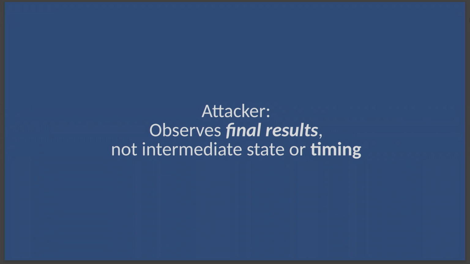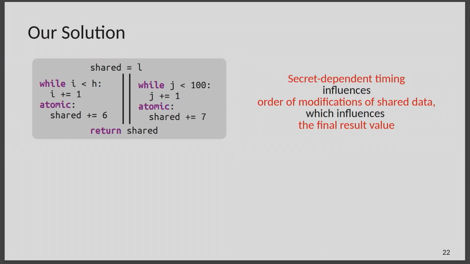And so for the rest of the talk, I'm going to try to solve this problem. So I'm going to assume from now on that our attacker cannot see timing, cannot see intermediate results, can only see the final output of the program, right? Because this is the specific scenario that we're looking at. Okay. Now this is the program that I just showed you.